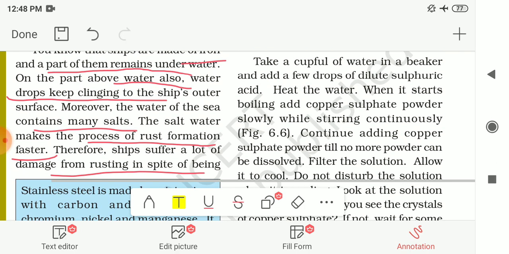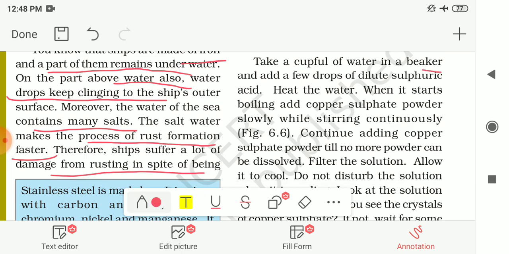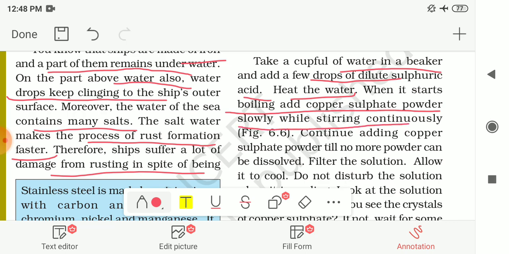So for this activity we require a cup full of water in a beaker. We have to take one cup of water in a beaker, and then we have to add a few drops of dilute sulfuric acid. And then we have to heat this water, and when it starts boiling, we have to add copper sulfate powder slowly while stirring continuously. It is shown to you in figure 6.6.